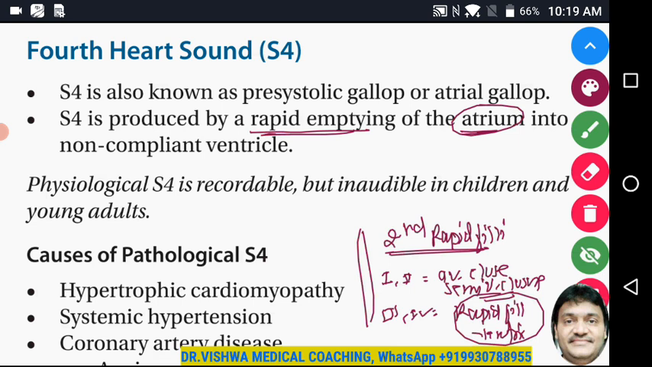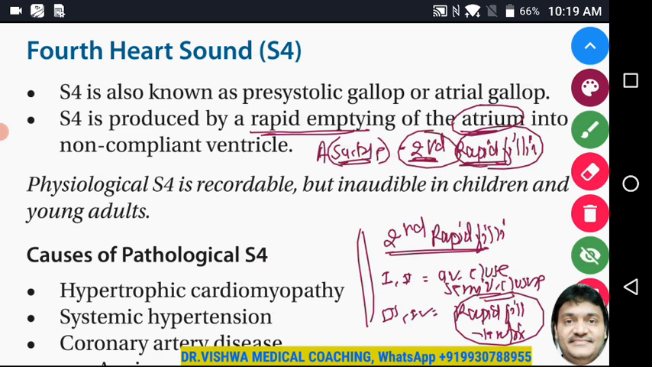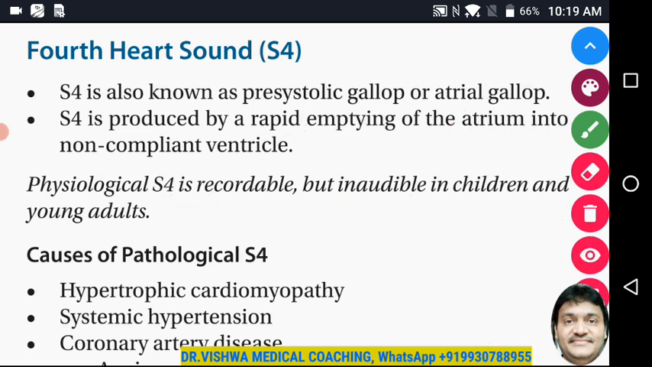So S4 is produced during atrial systole, because atrial systole is the time where the second rapid filling is going to happen. Where the second rapid filling is going to occur. Understand that. Very, very important point to understand. Second rapid filling is going to occur during atrial systole. Physiological S4 is recordable but inaudible in children and the young adults.